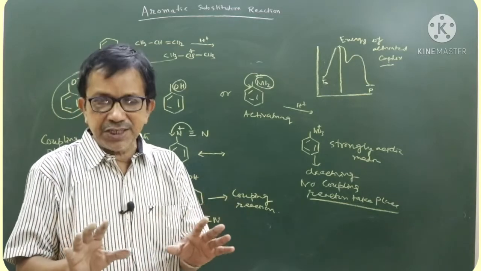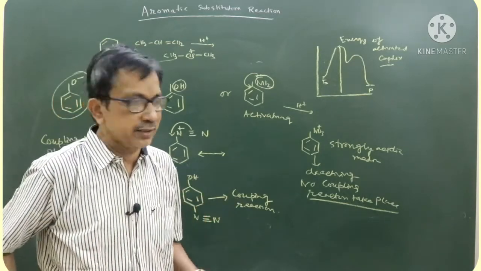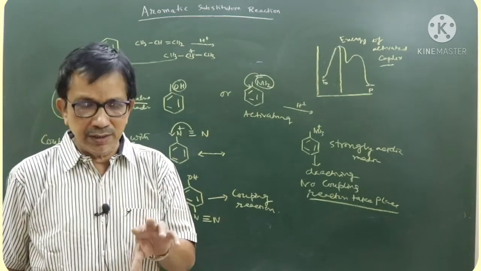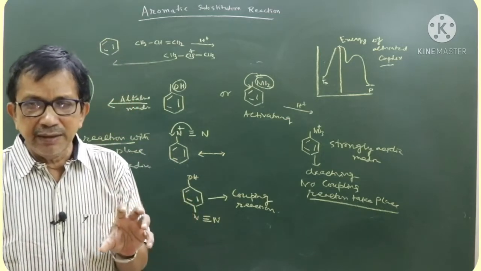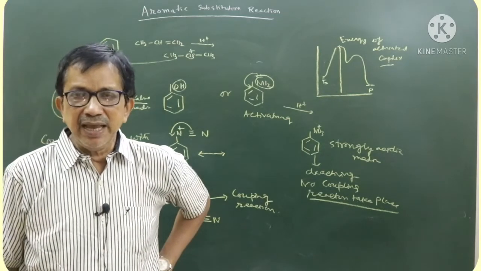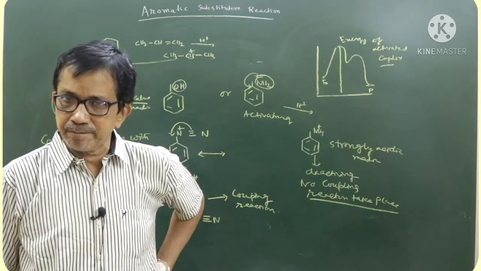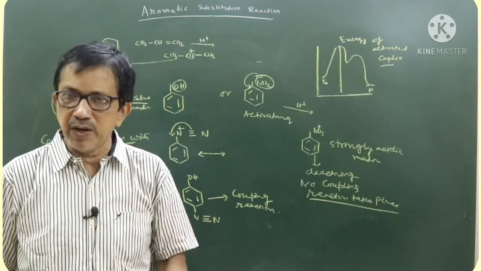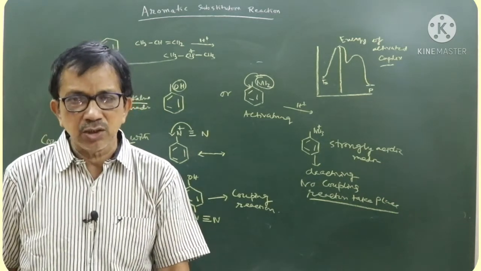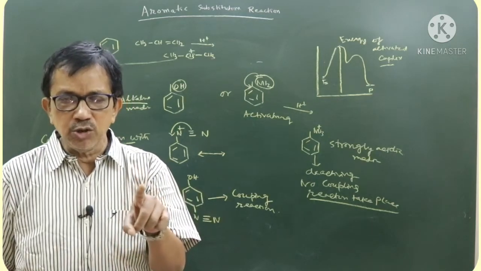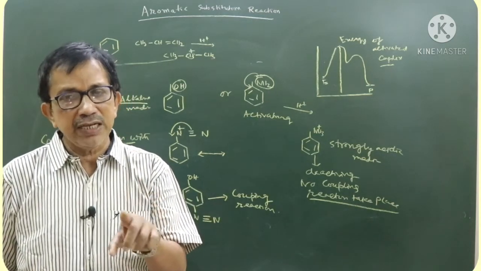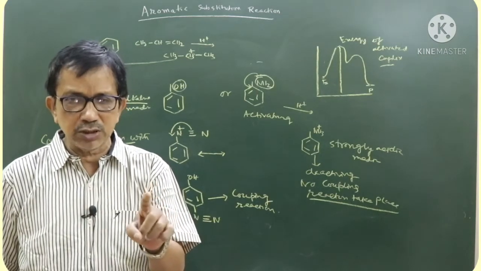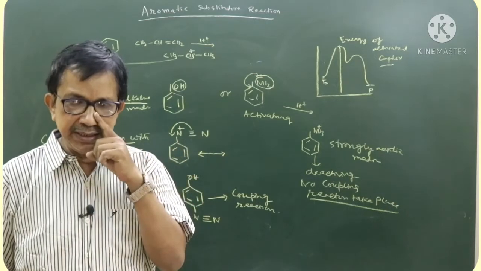Small revision, I am just giving it to you before ending the class. Benzene is a 6-membered cyclic structure with alternate single and double bond. Because of the delocalized pi electron, benzene is a site of high electron density, hence readily attacked by an electrophile. When an electrophile approaches benzene, first it forms a pi complex. In forming the pi complex, no exchange of hydrogen atom of benzene with the electrophile takes place. It is just because of charge transfer, electrophile positive charge and benzene high electron density.